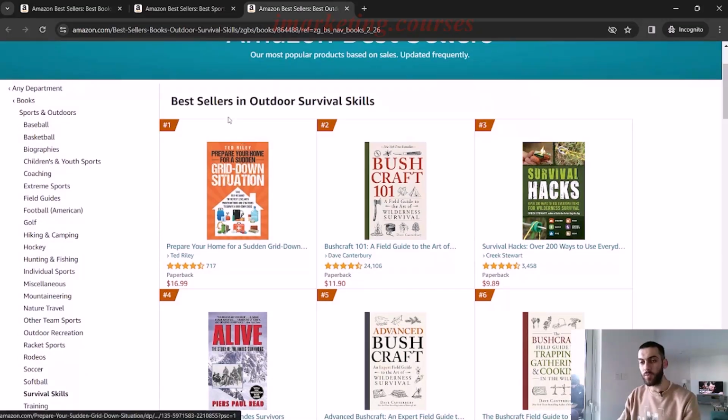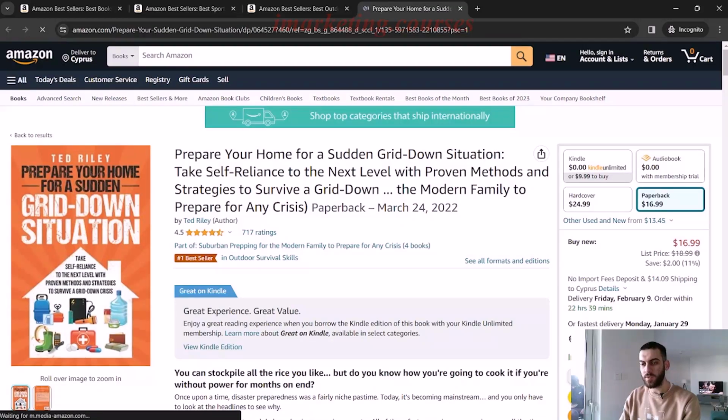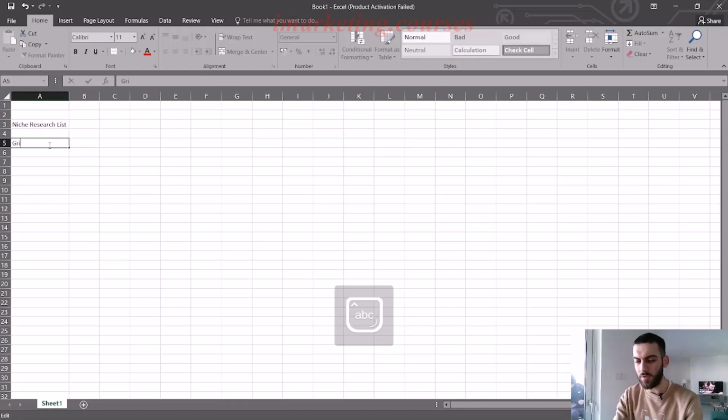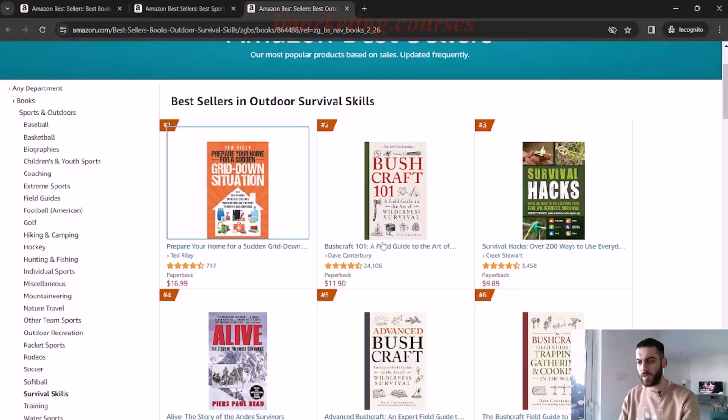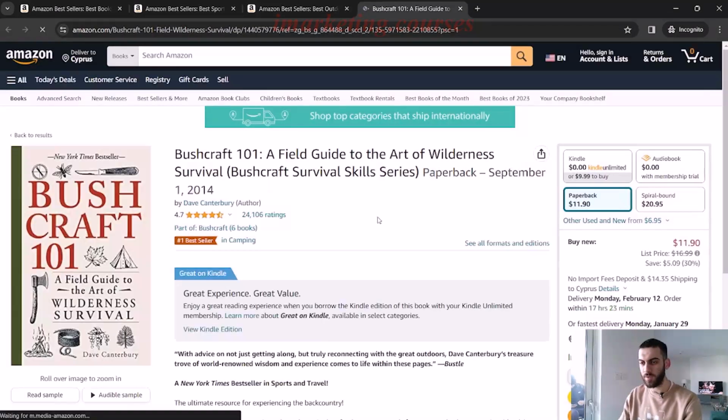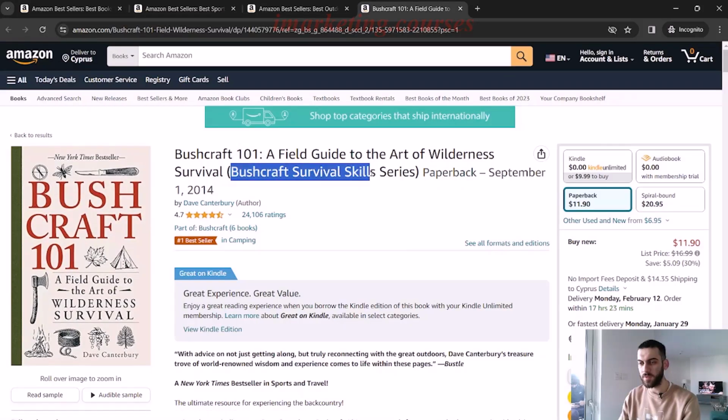And now we're going to go through these bestsellers in survival skills. We're trying to find different keywords that create a sub niche. So let's say here, prepare your home for a sudden grid down. Let's open it so we can see the full title. Grid down situation. Grid down. So maybe grid down is a keyword. I'm just going to write grid down so I can research it later. Now this one, bushcraft. Let's open this up and see. Bushcraft survival skills. Let me just copy that. So we've got bushcraft survival skills.